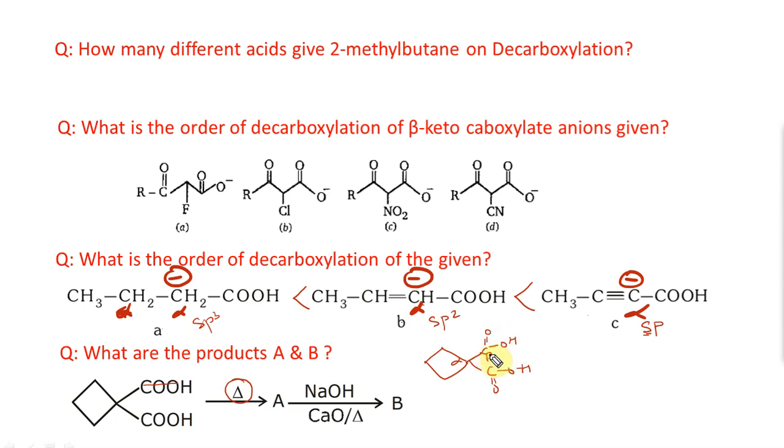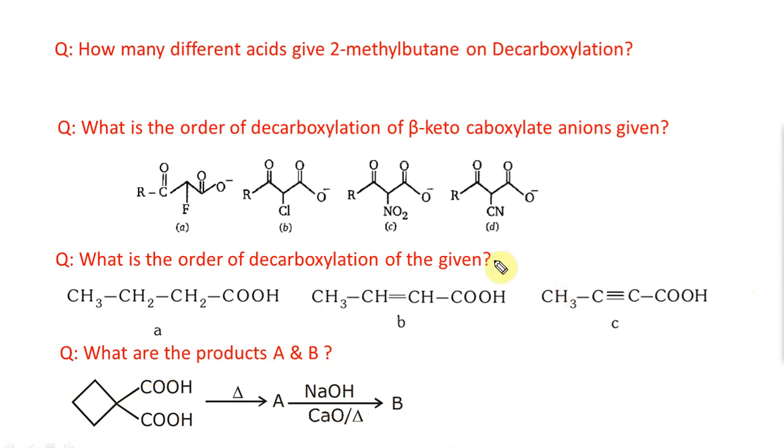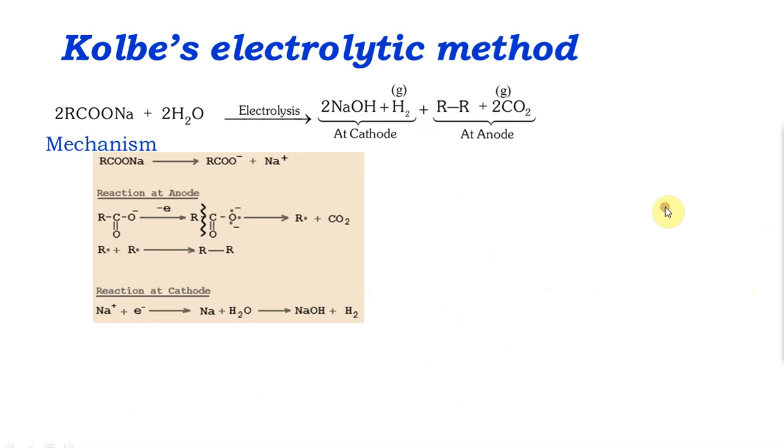Still, because of that, the first COOH will go right away. So that's your first compound. And then I need NaOH, CaO, soda lime, to eliminate one more. So I get cyclobutane. This is how questions come in chemistry. Sometimes they are straightforward, sometimes they are a little trickier. You just get used to it.